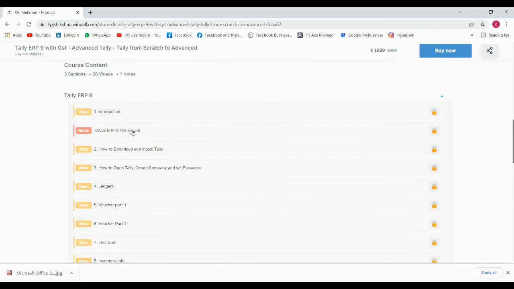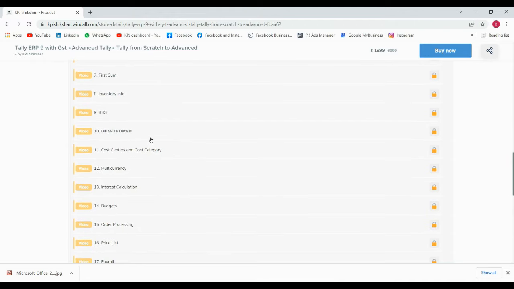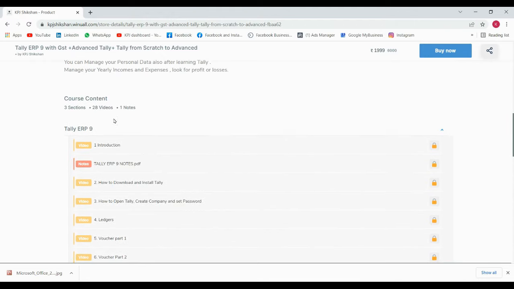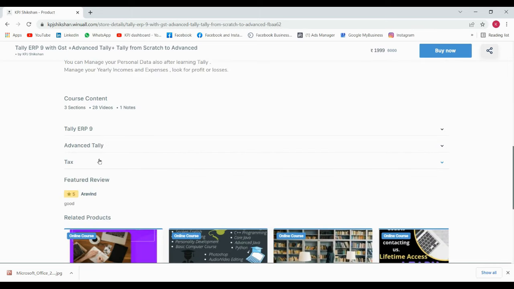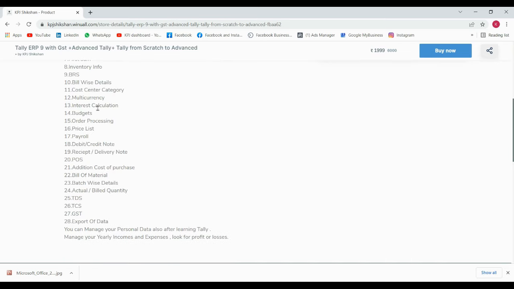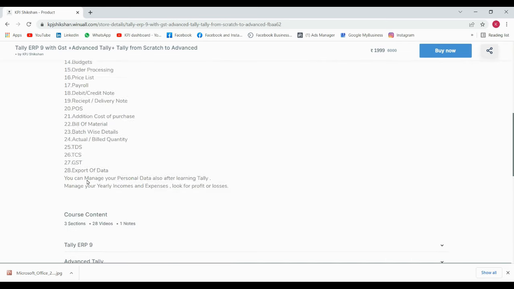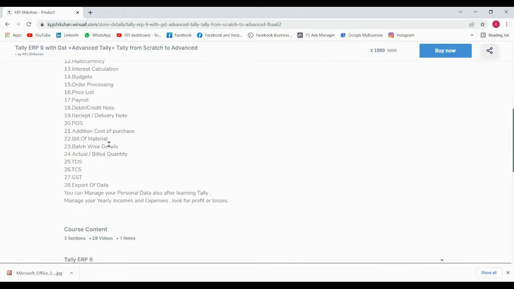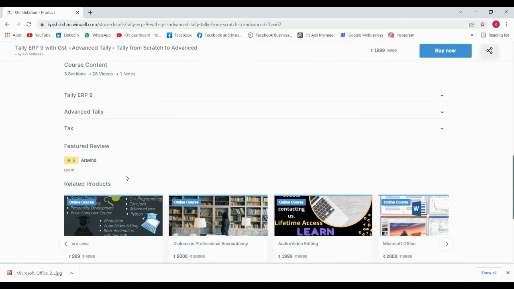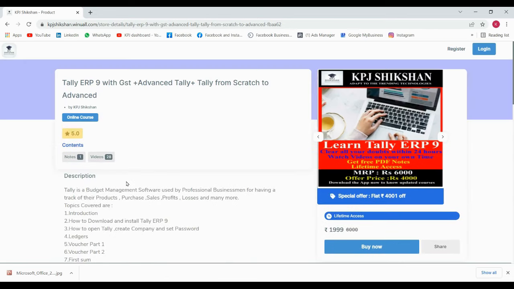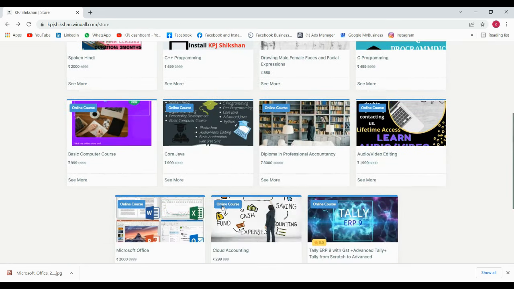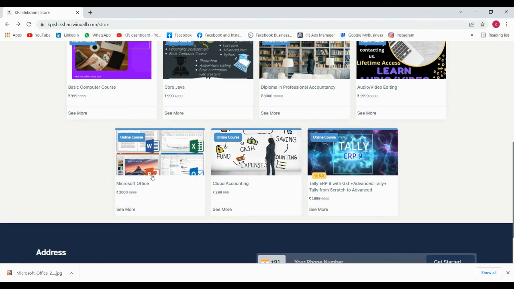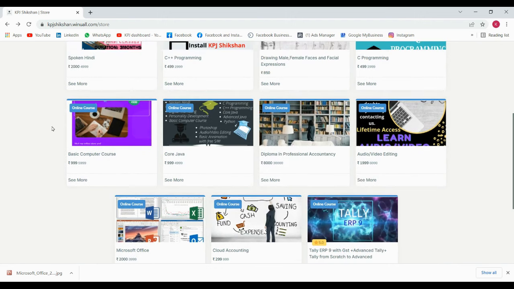Advanced Tally also, a lot of things are there. Tax also, they have TDS, TCS, GST, everything is there in the taxes also. So how you can enter all these things in Tally ERP9, everything has been given in detail, and it also has ratings. So this means that people have already bought these kind of courses and it's really good. So you can see all these courses are there,